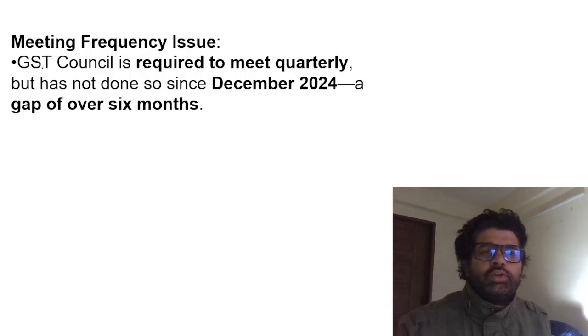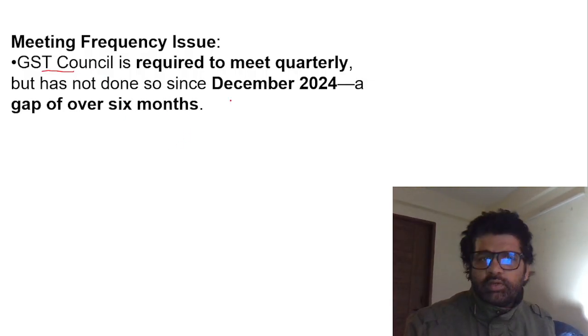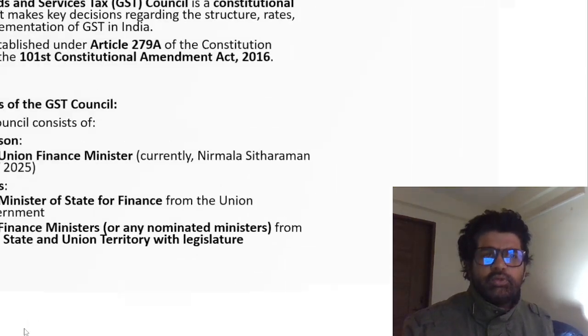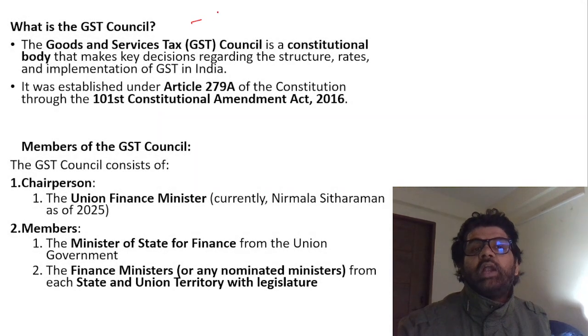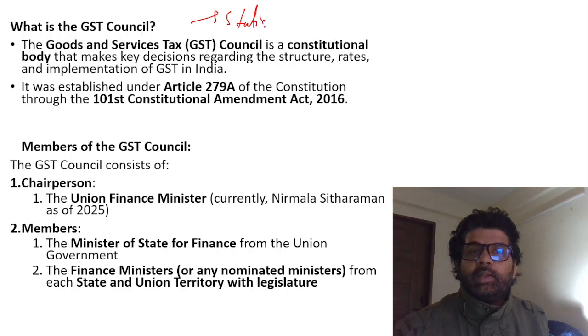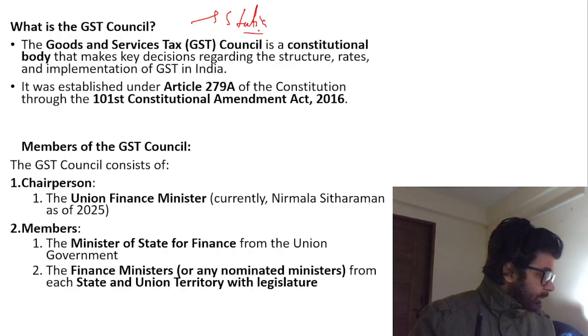Meeting frequency is also an issue. The GST Council should meet quarterly, but this article was published in June, and since December they did not meet. A 6 months gap. That should not happen. Maybe people are too busy to meet. Now these are again the static parts which are important, which you have to keep in mind. Numbers will keep on changing with each passing day, so that's none of your concern, guys.